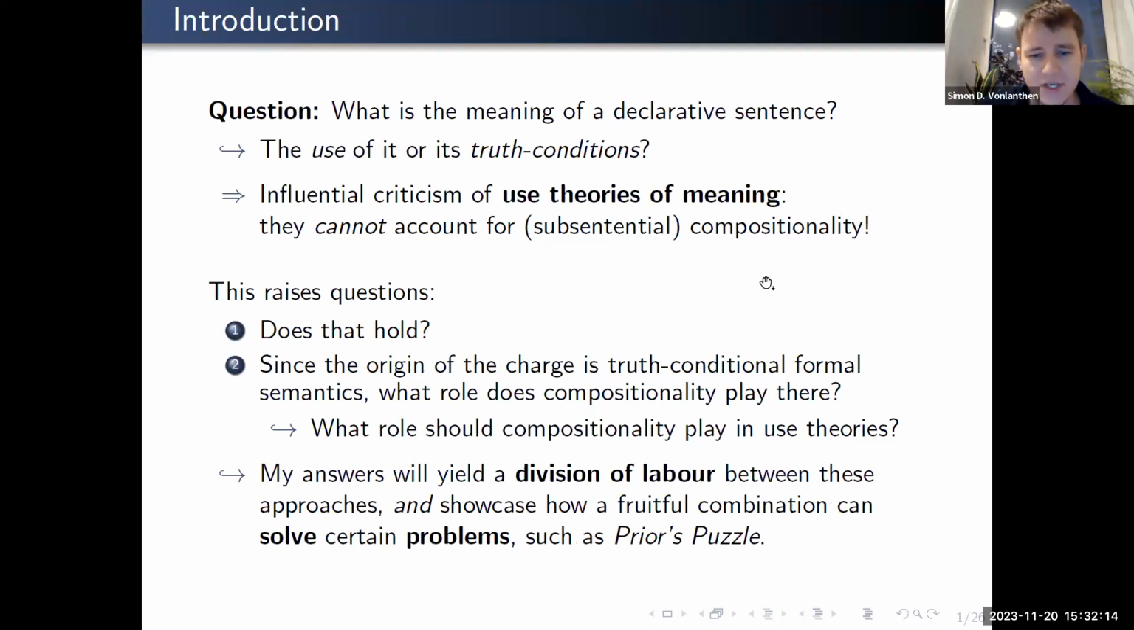And ultimately, my answers here will yield a sort of division of labor between these approaches. I don't think they're trying to tackle the same phenomenon, and therefore there might not be any competition here. And the combination of these approaches will also allow us to solve certain problems, such as, I'm going to talk about it today, Prior's puzzle at the end.